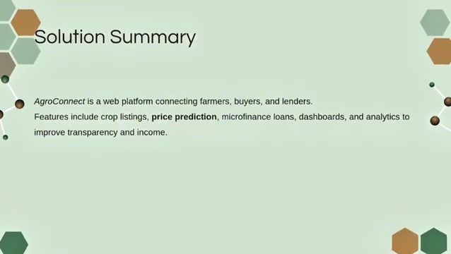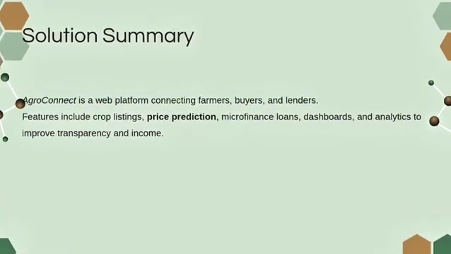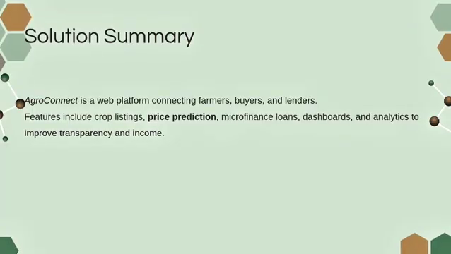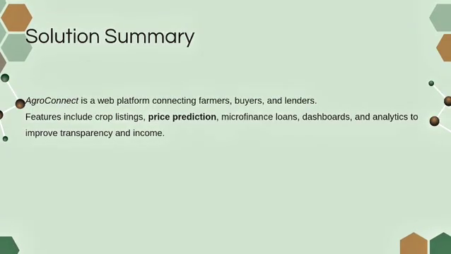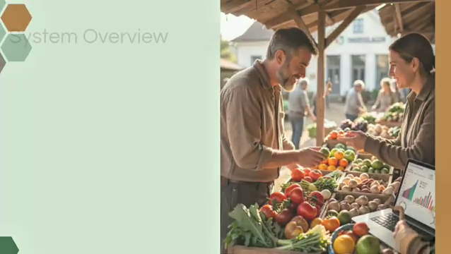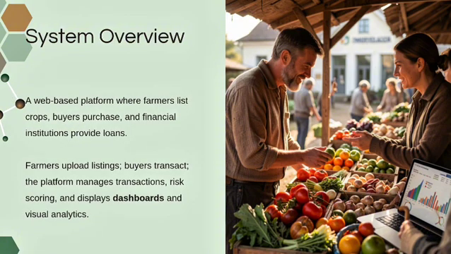AgroConnect is a web platform connecting farmers, buyers, and lenders. It includes crop listings, price prediction, microfinance loans, dashboards, and analytics. It is a web-based system where farmers list crops, buyers purchase them, and financial institutions provide loans. The system manages transactions, calculates risk, and displays dashboards.